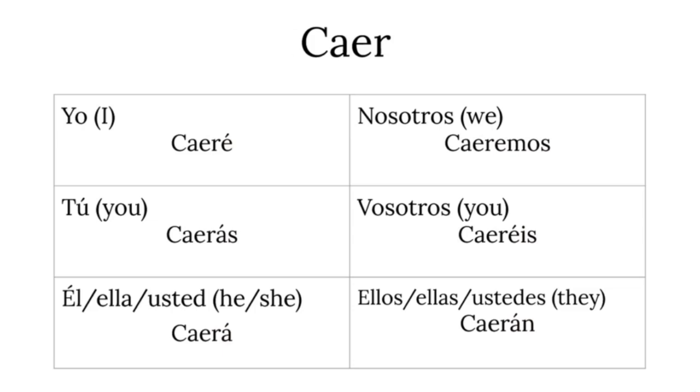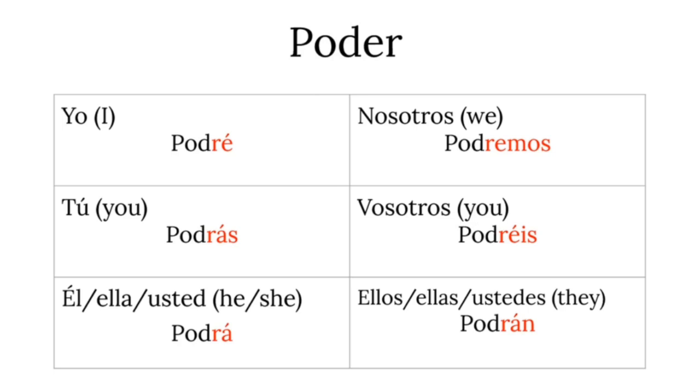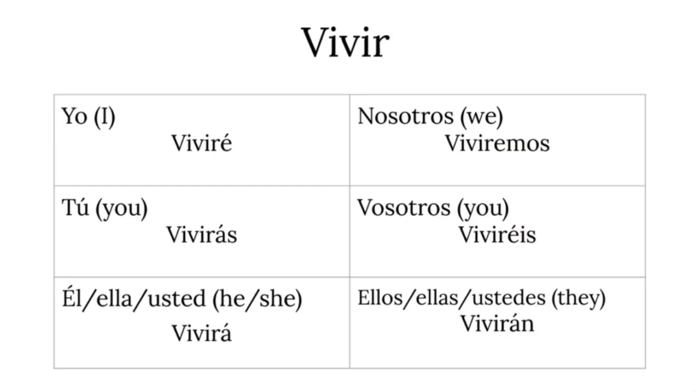Caer stays the same. Caer means to fall. Did I tell you poder means to be able to. Yo podré means I will be able to. Vivir means to live. I didn't tell you, sorry. The translation, vivir means to live. And then saber, I told you, to have the knowledge of. Okay, caer means to fall. As I told you, it stays the same.